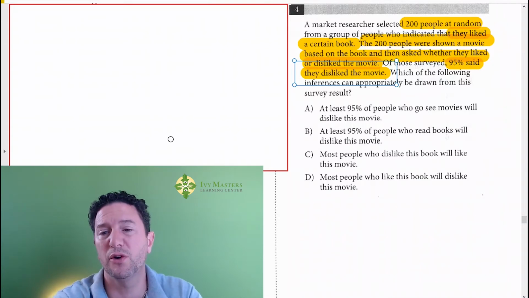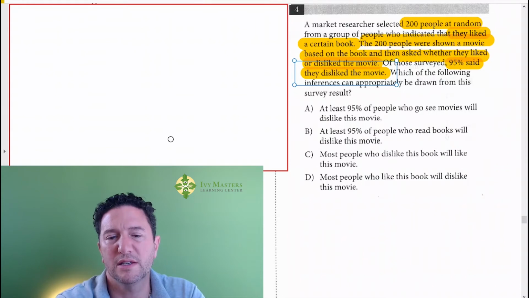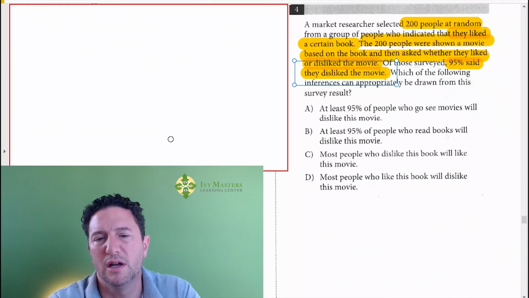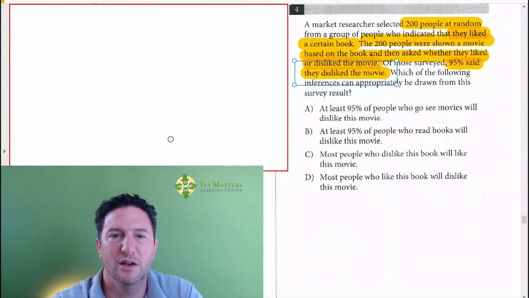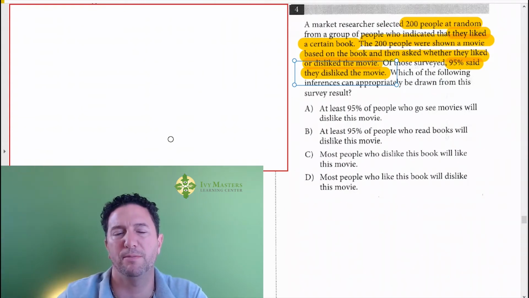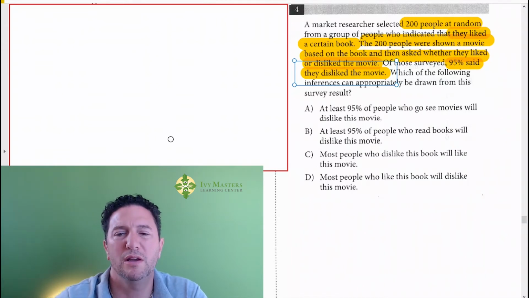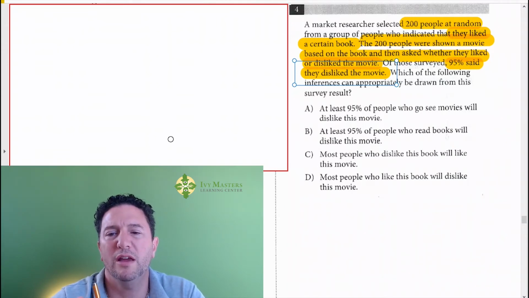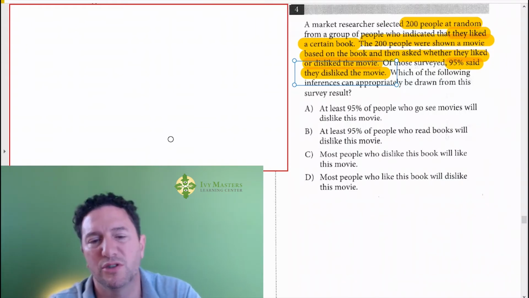If the 200 people liked a certain book, and then they're shown a movie and they disliked the movie, what I'm anticipating here is that if we're talking about the entire population disliking the movie, that's going to be skewed, because we are only taking those 200 people from those who like this book. But let's look at the answer choices and see if my prediction is correct.